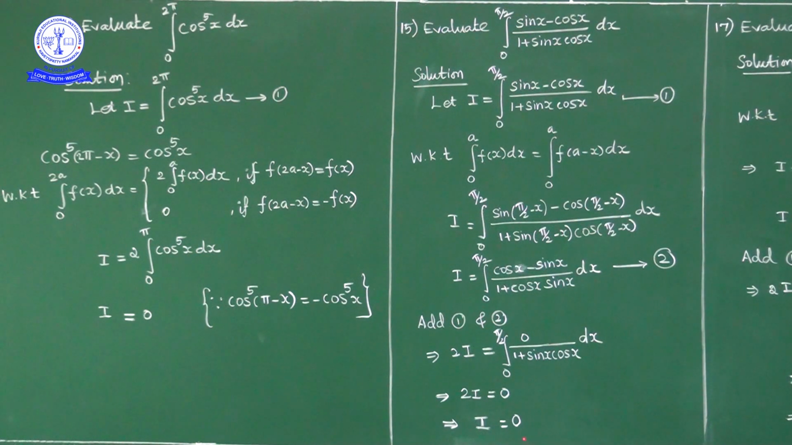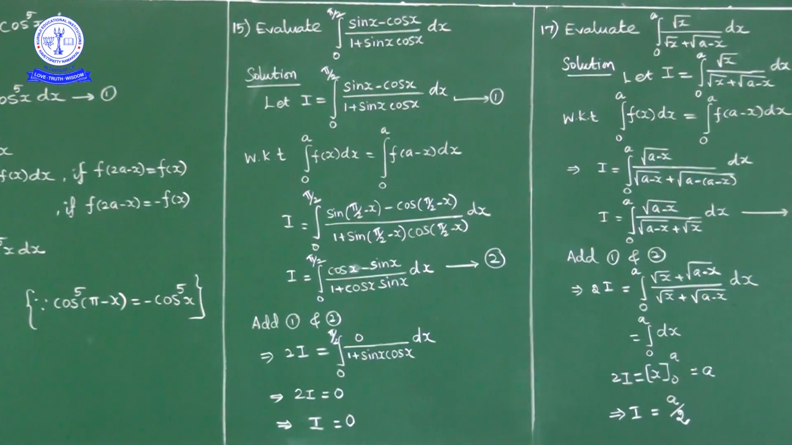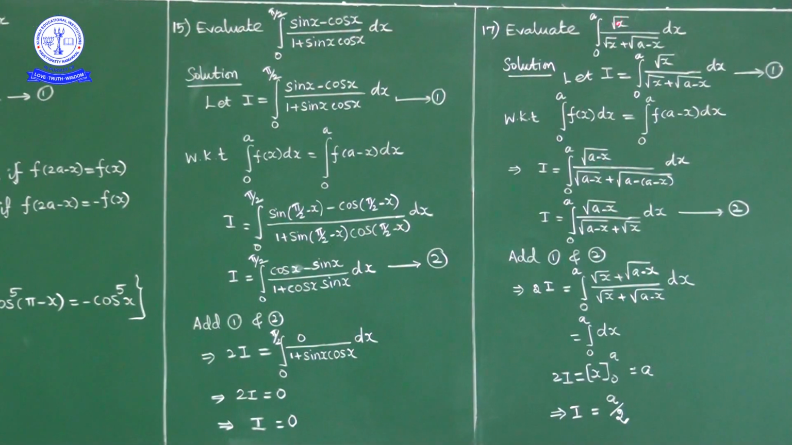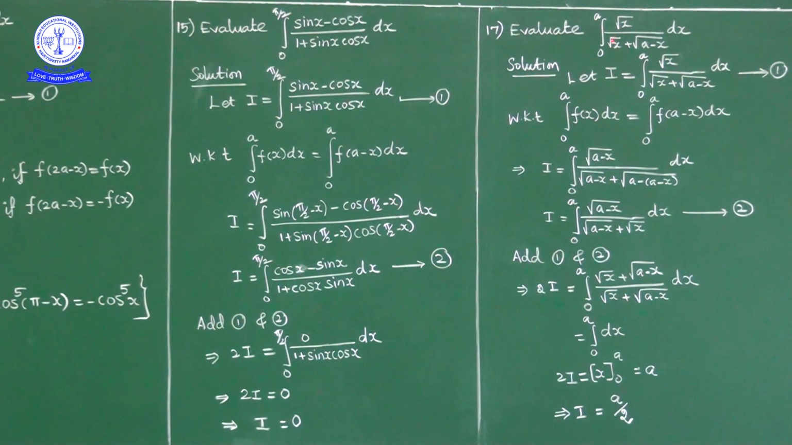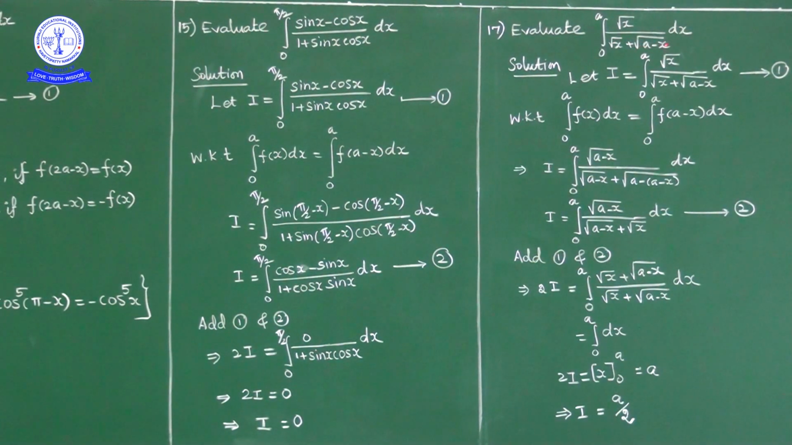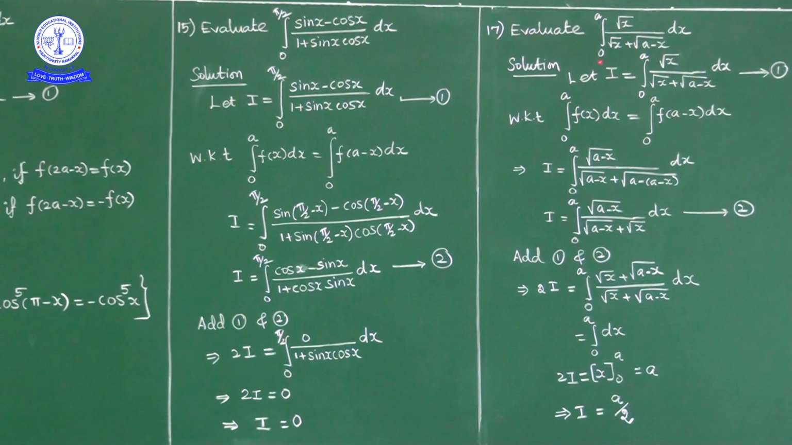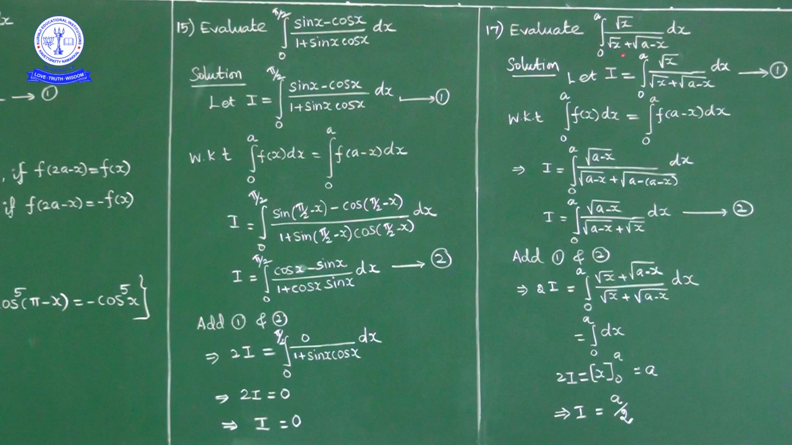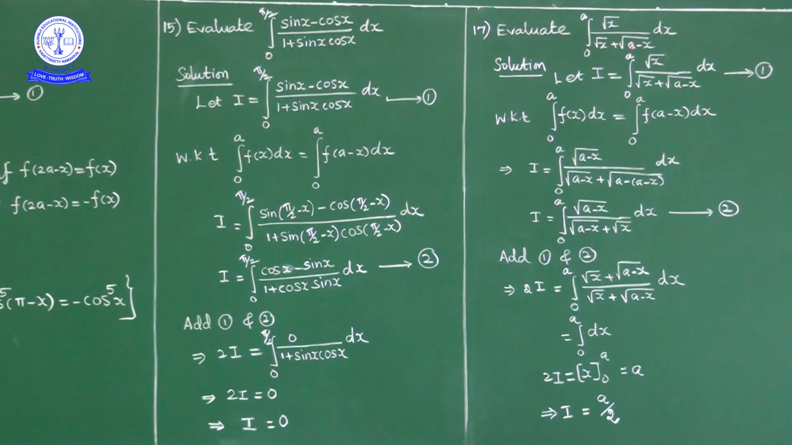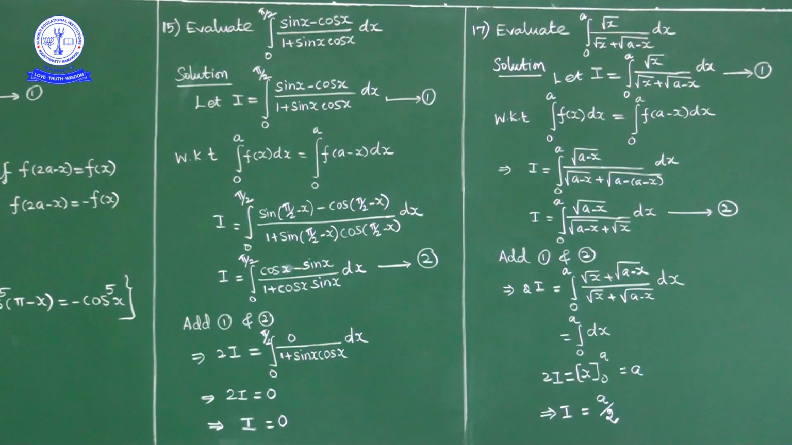That is the answer. Next, question number 17. Evaluate integral 0 to a of square root of x upon (square root of x plus square root of a minus x) dx. Here lower limit is 0, upper limit is a. Okay, I will mark this one as 1.